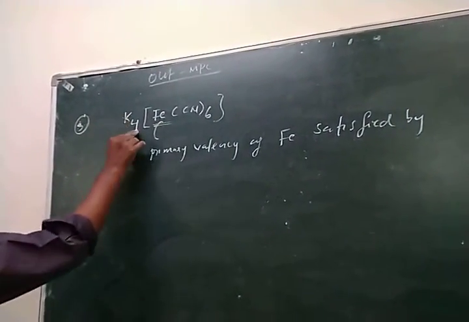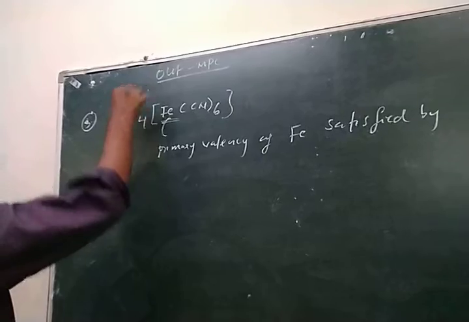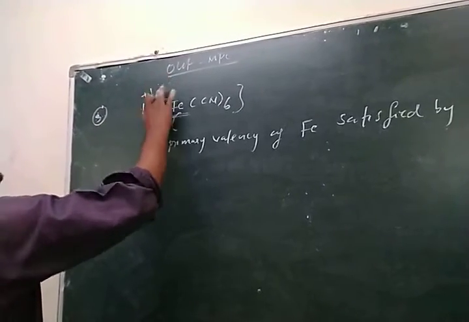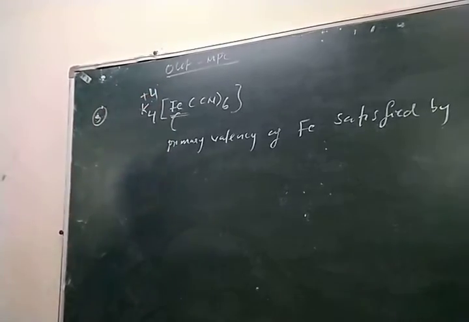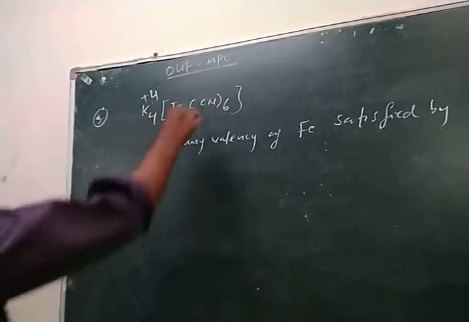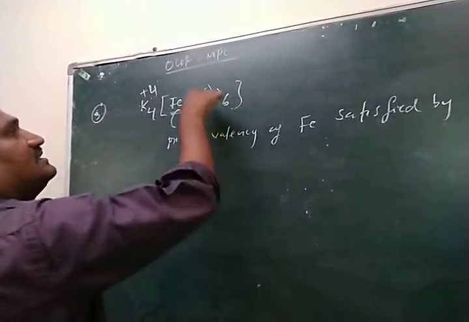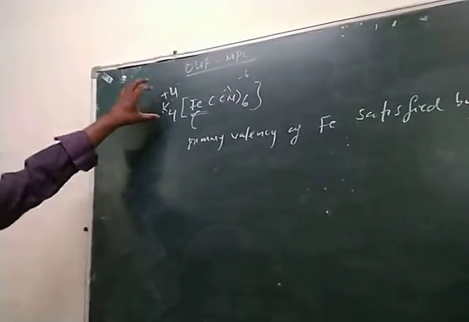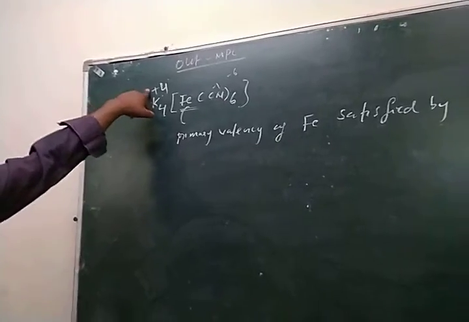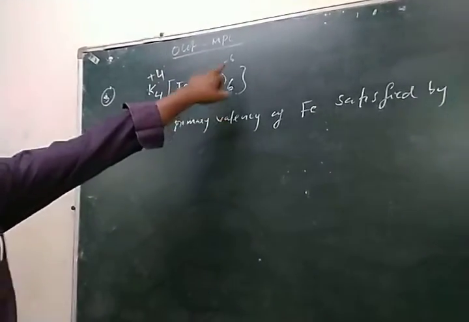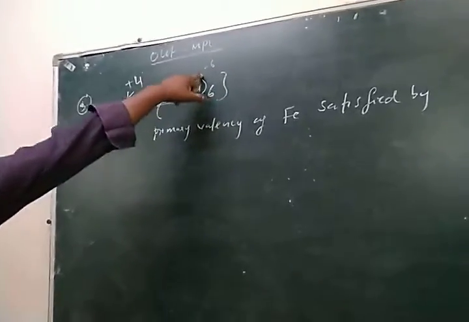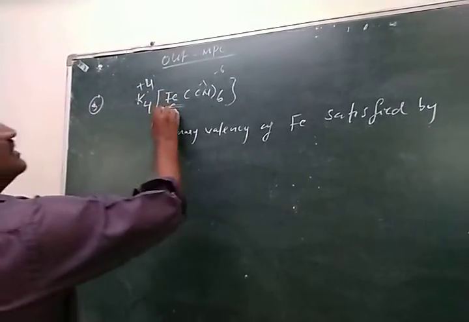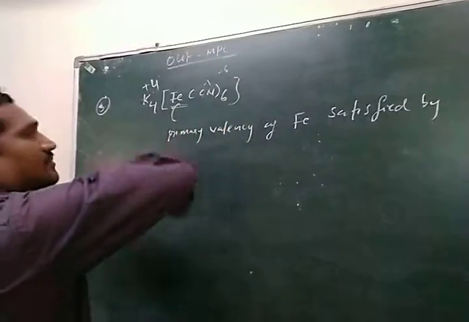There are 4 potassiums, each one plus 1, so 4 into plus 1 gives plus 4. The cyanides are each minus 1, 6 into minus 1, minus 6. Here plus 4 is neutralized by minus 4 charges, then the remaining minus 2 charges are neutralized by iron.